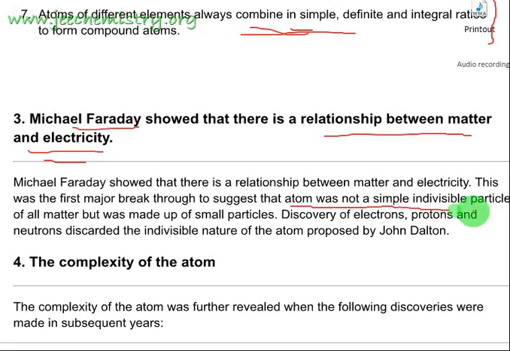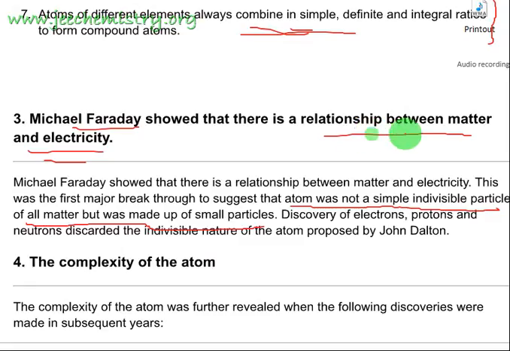The atom was not a simple individual particle of all matter, but was made of smaller particles. The meaning is that the atom is not the smallest particle; it is made of smaller particles. This atom is not the ultimate particle. The atom can be divided into smaller particles. This was said by Michael Faraday.